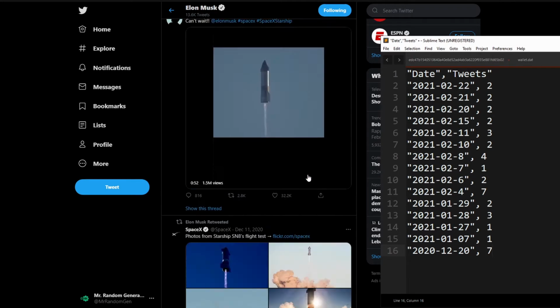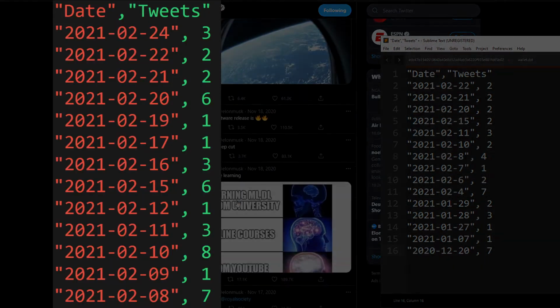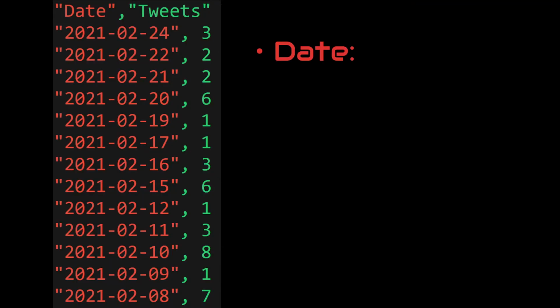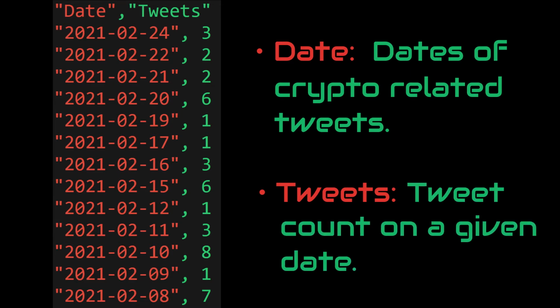But before doing that, I've created a CSV file, which has two columns. The first one is the date, and the second one is the tweets. The dates column contains the dates that he sent tweets about crypto, and the tweets column corresponds to how many cryptocurrency-related tweets he sent on a given date. It is actually quite simple.